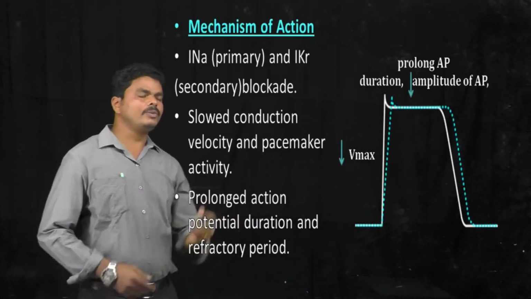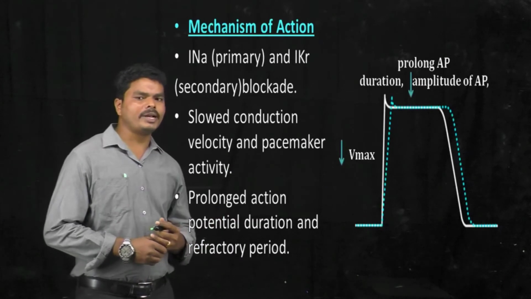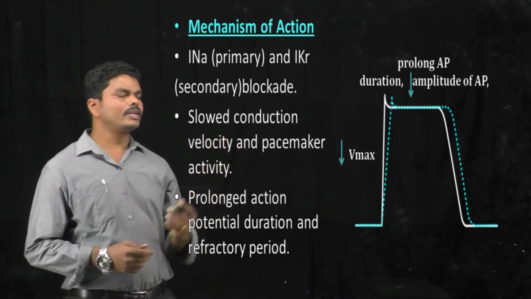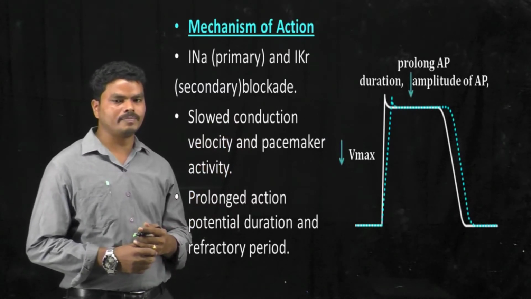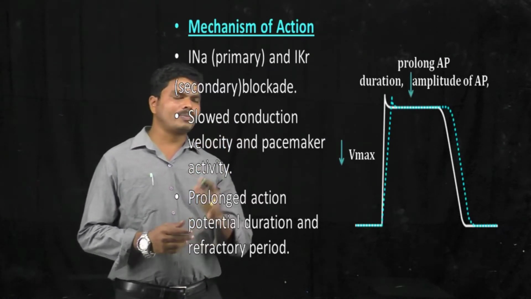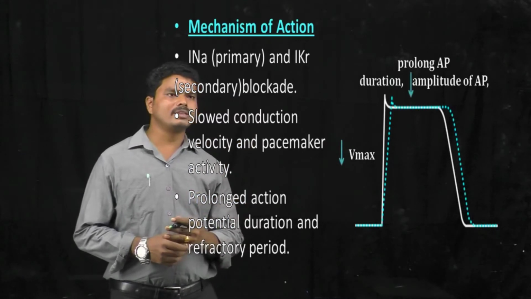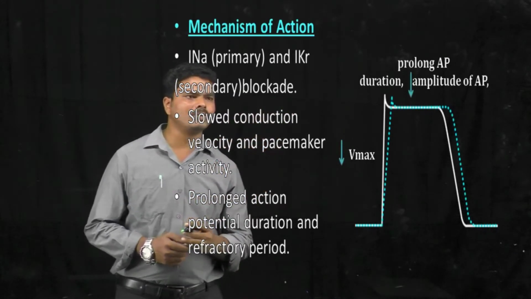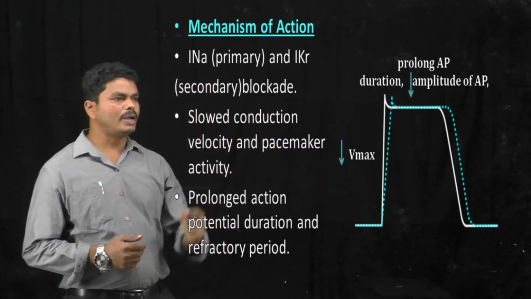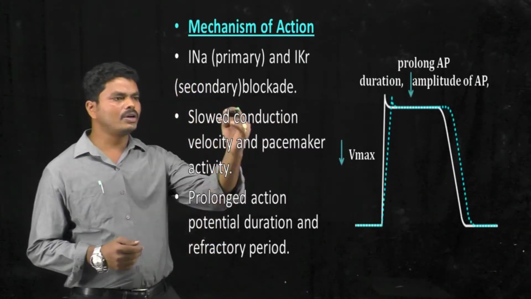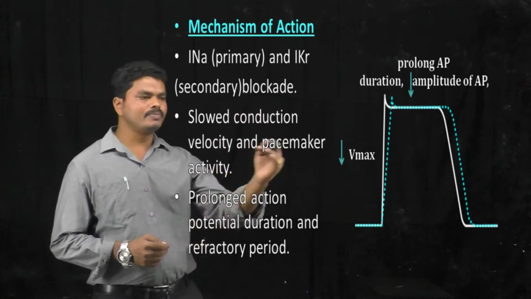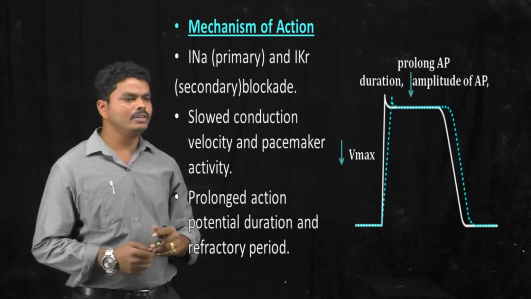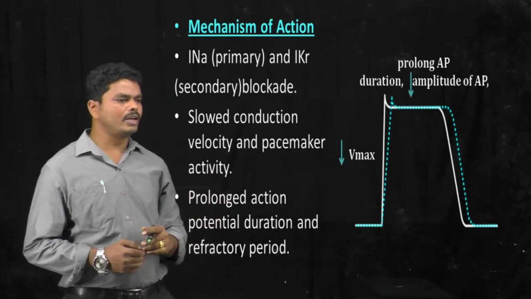And when you see the mechanism of action of procainamide, it primarily blocks the sodium channel, and then it is also able to block the potassium channel. By blocking these two channels, it can slow down the conduction velocity and pacemaker activity. What is the natural pacemaker which is present in the heart? That is nothing but the SA node, the sinoatrial node.